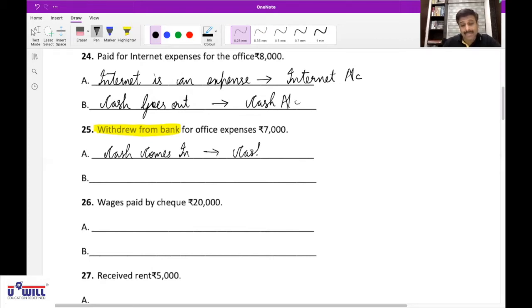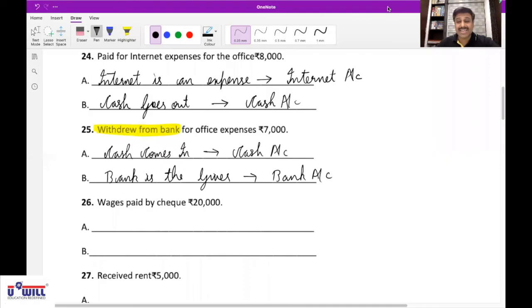Very good. And what goes out? Nothing goes out. Which income? No income. Who is the giver? Bank is the giver, we have withdrawn from bank. Affects bank account. Very good. Correct.